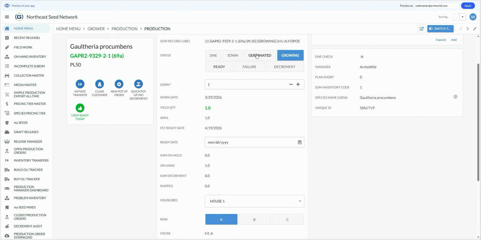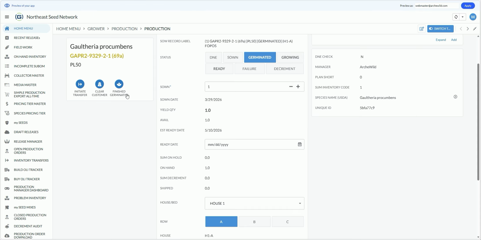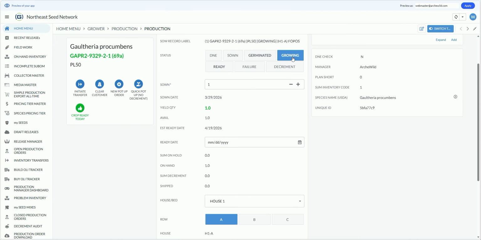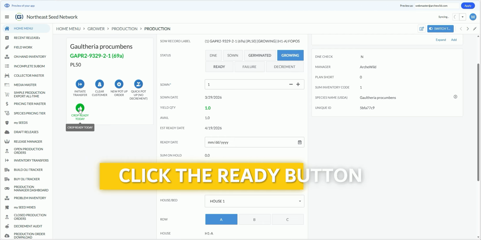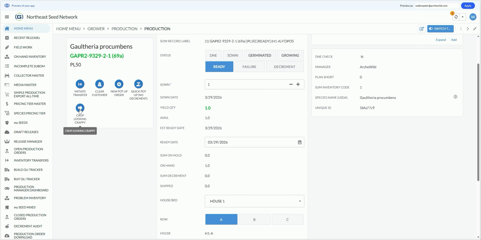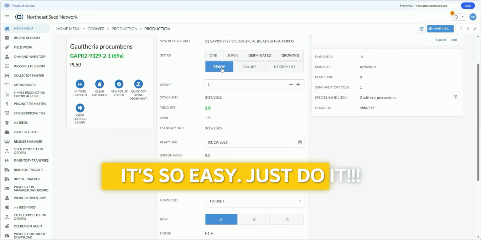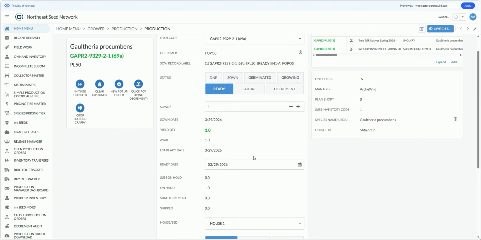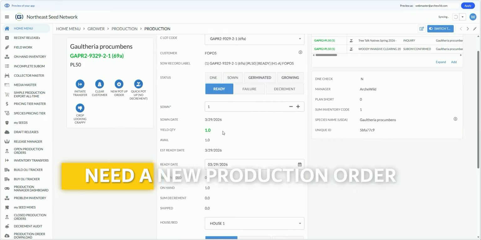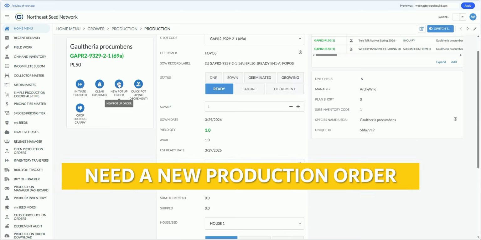If it's in the germinated state, you cannot pot up because the crop is still too young, but it is in the growing state. Now I'm going to fast forward a little bit and say that the PL50s are ready today. So I'm going to click the green button that says crop ready today. Watch what happens. Boom. It auto updates the status to ready, and the inventory is unchanged and it's still in its location. Now because the project manager really wants the quarts instead of the 50s, we need a new production order. So I'm going to click the new pot up order.